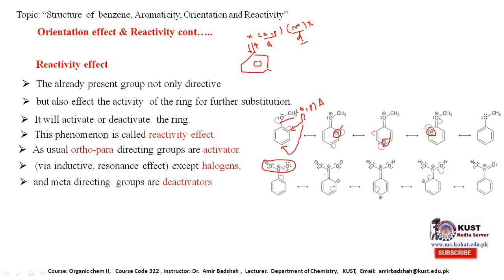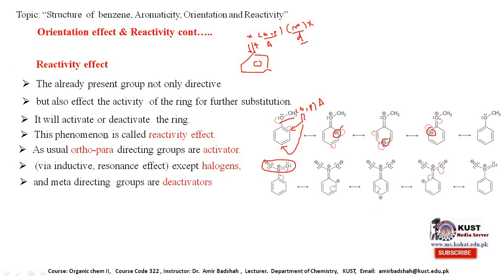How does it deactivate? It has been shown here, by resonance, that electrons are shifted here and these electrons come here, so a positive charge will appear on the ortho position. Similarly, further these electrons are shifted here, so a positive charge will appear on the para position, and when these electrons are shifted here, a positive charge will appear at that position, and so on.